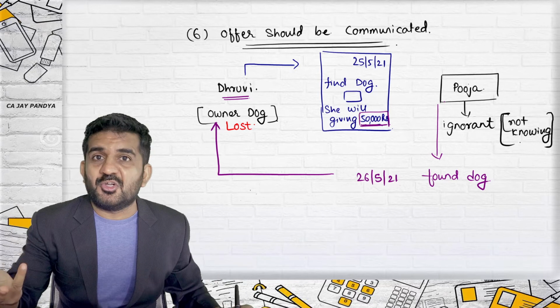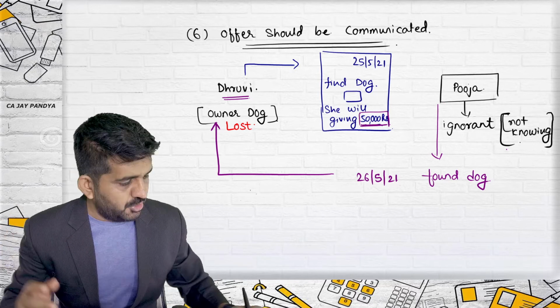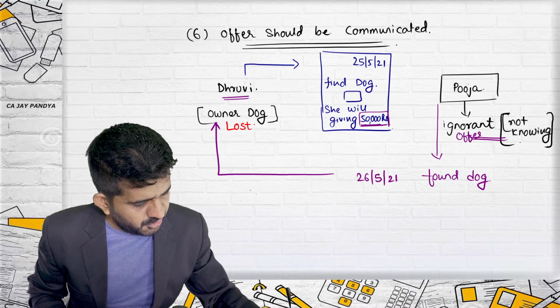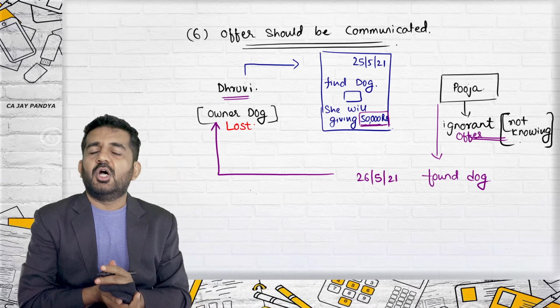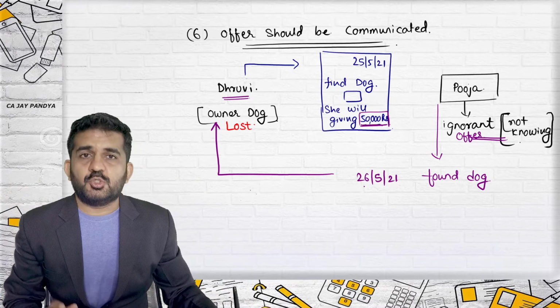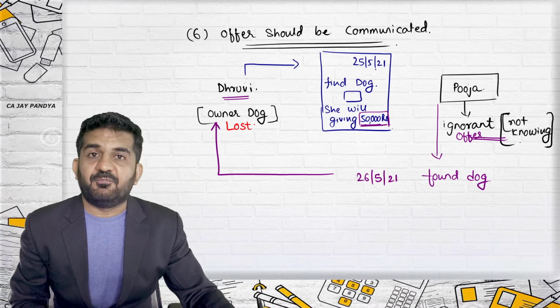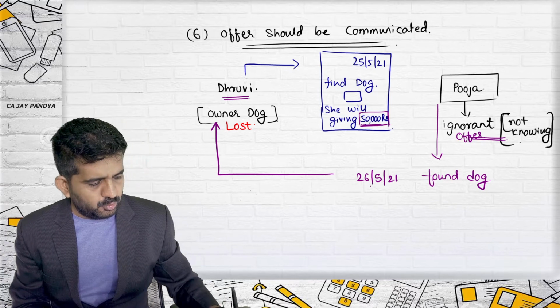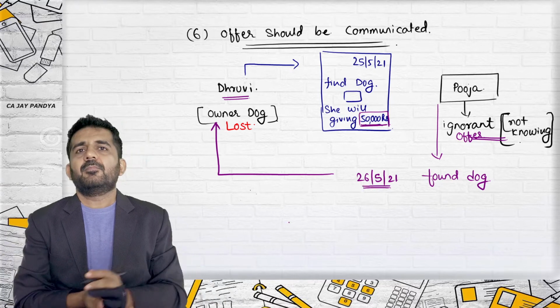Pooja was not knowing that she was going to get 50,000 rupees because she was not knowing about this offer. She was ignorant about the offer. So this is a situation. And what are the dates? The advertisement was given on 25/5 and the dog was returned to Dhruvi on 26/5.